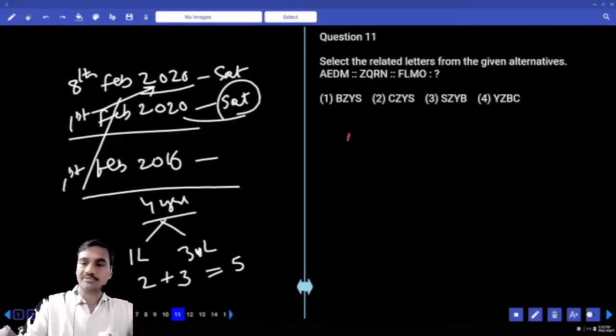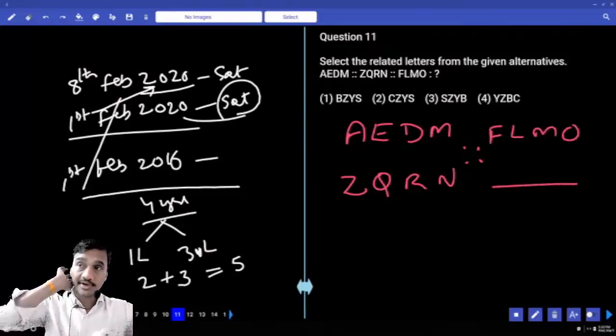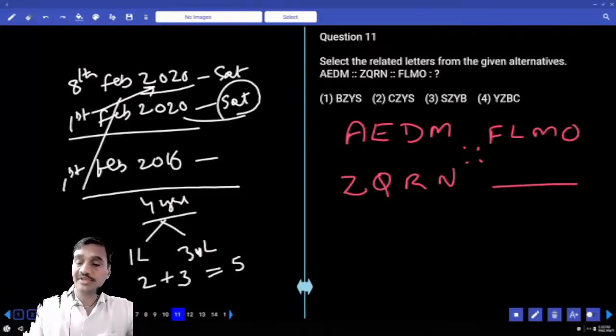The next one, question number 11. AEDM, and at the same time ZQRN, and FLMO, then what's the next one? Now A and Z, what is the relation between A and Z? A and Z are opposite. Then E and Q, they are not opposite. D and R are not opposite. Hence opposite is ruled out.